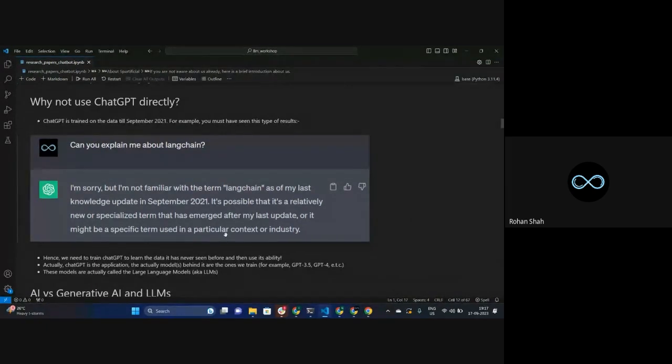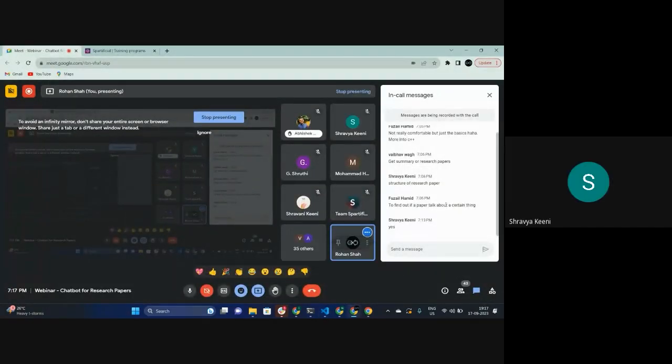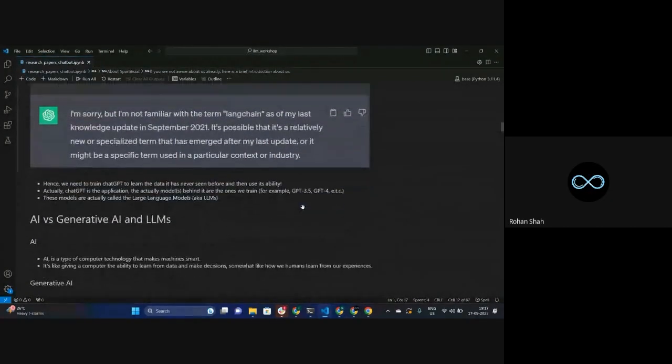All right. So what we are going to do in this whole workshop is use this kind of large language model, train it on our data set, that is the research paper, and create a chatbot just like how ChatGPT works. That's what we are going to do. All right, guys, any doubt so far? Anything that's not clear, you can let me know. No? All right, if it's crystal clear, let's get started.